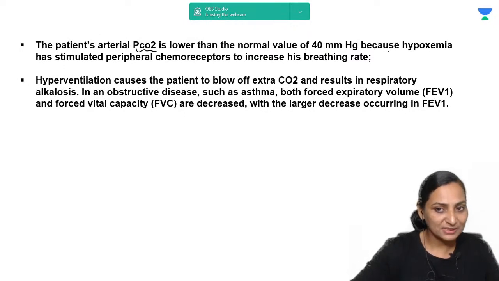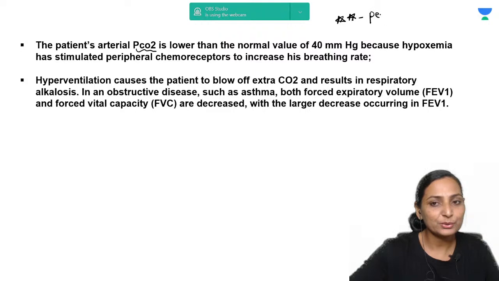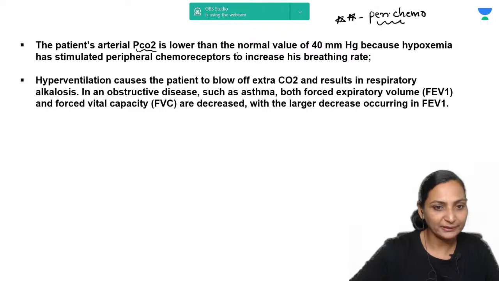Because there is hypoxemia. This hypoxemia is a very important stimulant, and it is going to stimulate the peripheral chemoreceptors. Because the peripheral chemoreceptors are stimulated, there is hyperventilation that is causing the person to expire out carbon dioxide, resulting in respiratory alkalosis. So this patient is also going to have respiratory alkalosis.